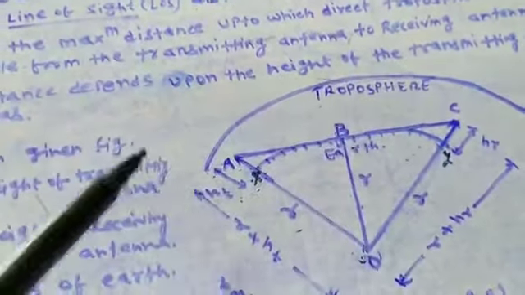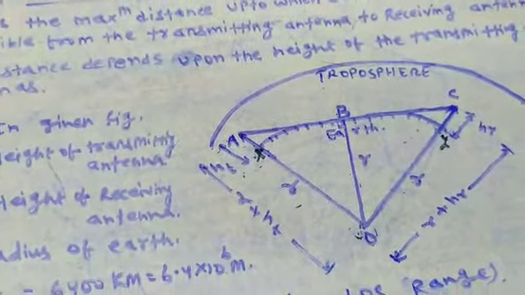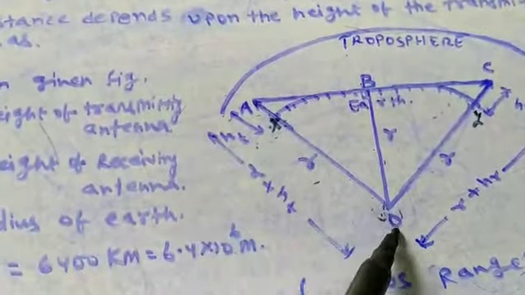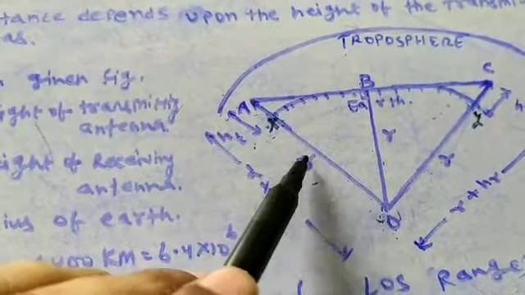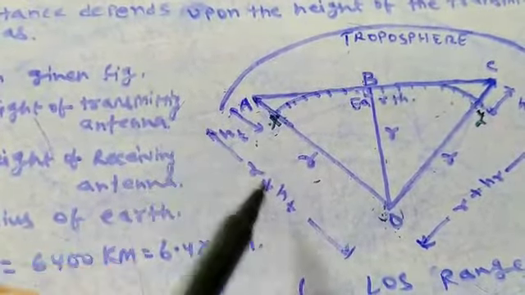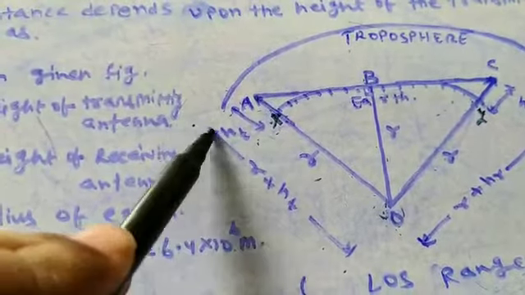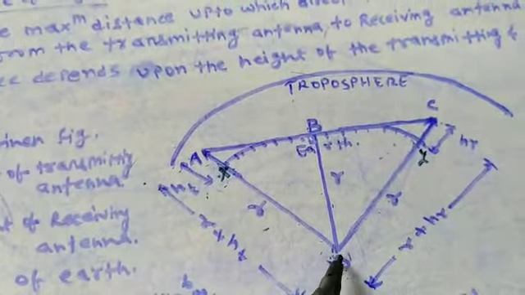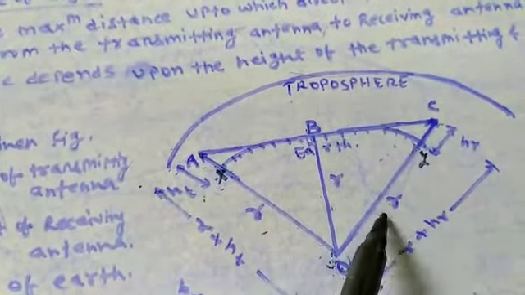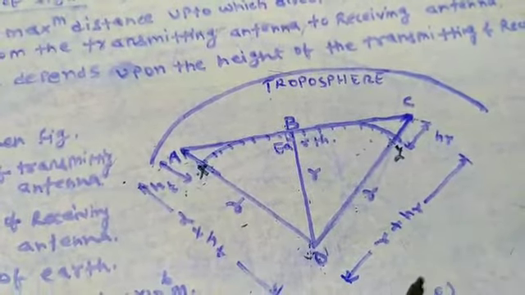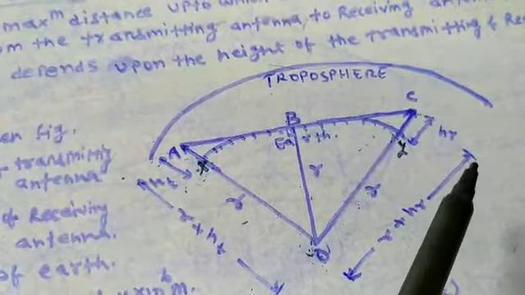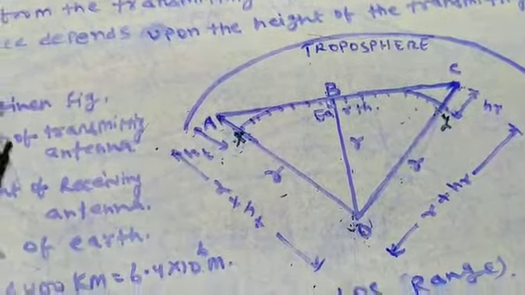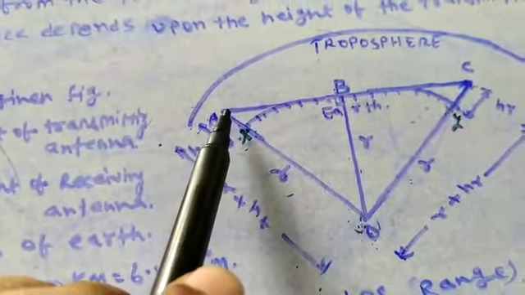And this is the troposphere, which is spread over a height of 15 kilometers. Now, the total distance OA will be OX plus AX, that means R plus HT. That is why I have written here R plus HT. This is the complete distance. In a similar fashion, you can calculate the OC distance as OY plus YC, that means R plus HR. That is why I have written R plus HR as the complete OC distance, and OA is R plus HT. Fine. Now you have to calculate the range of this line of sight propagation.